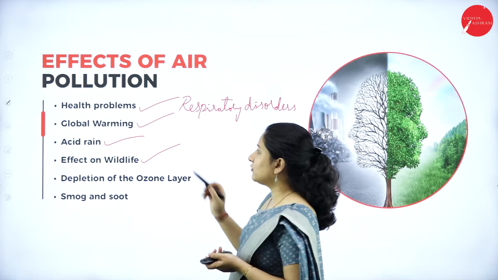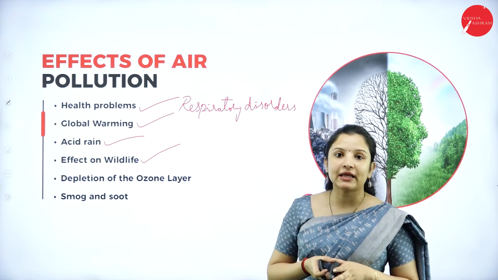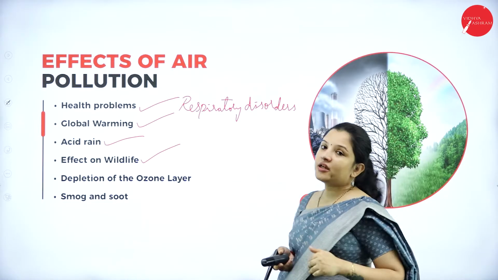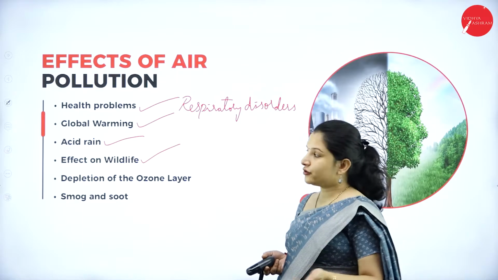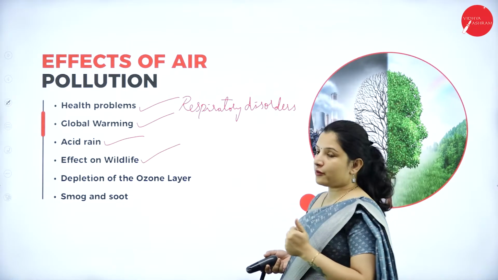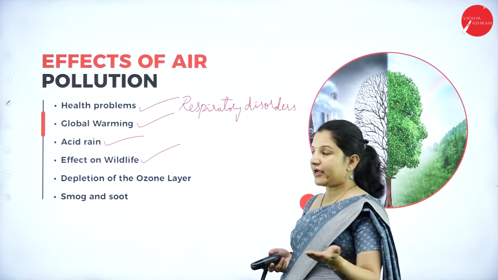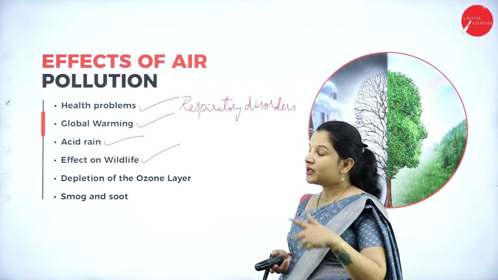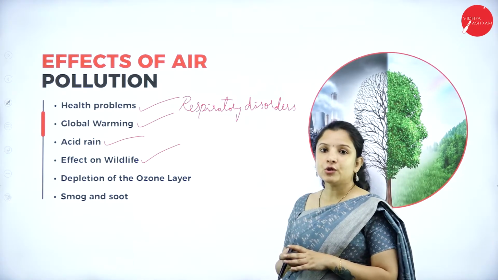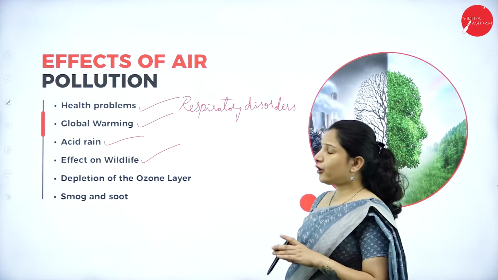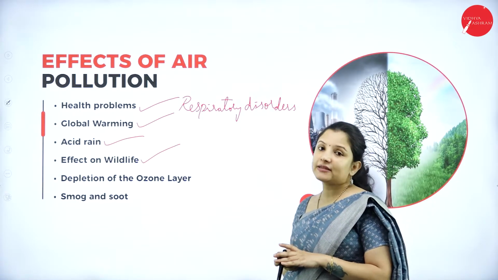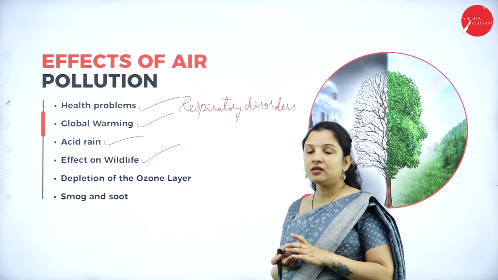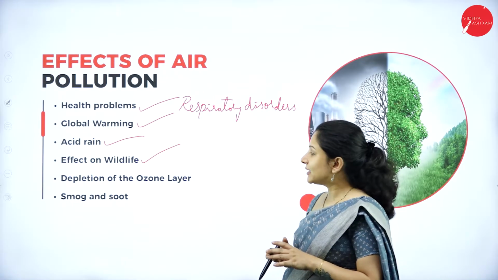Next is effect on wildlife. Air pollution can affect the wildlife. How? Because obviously each one here is again interconnected. I told you air pollution can cause global warming, so that global warming will affect the wildlife. Air pollution can cause acid rain, that will affect the wildlife. And air pollution can also cause a lot of problems to the plants, and when the plant species decreases, what happens? Obviously it will affect the life of the wild animals as well.